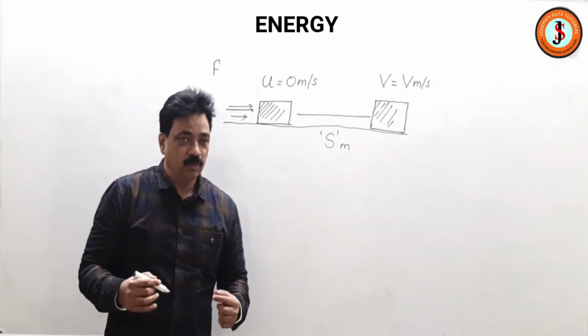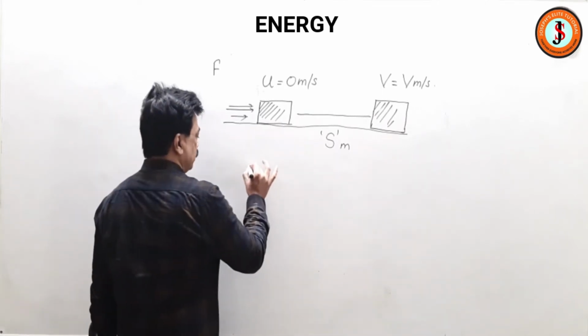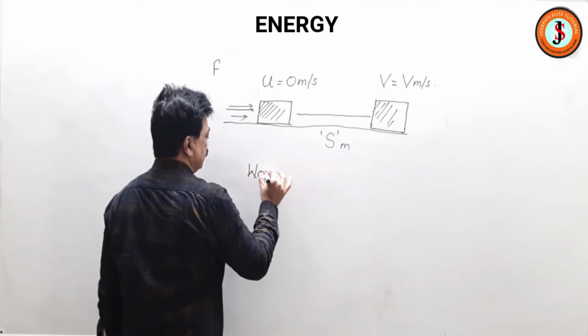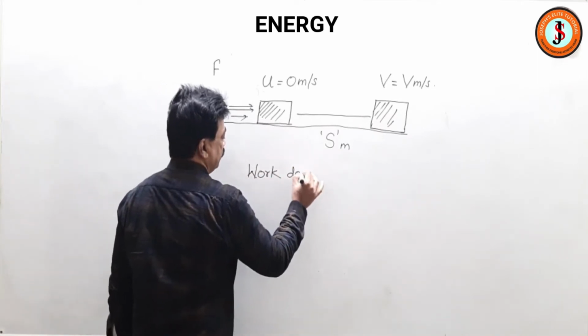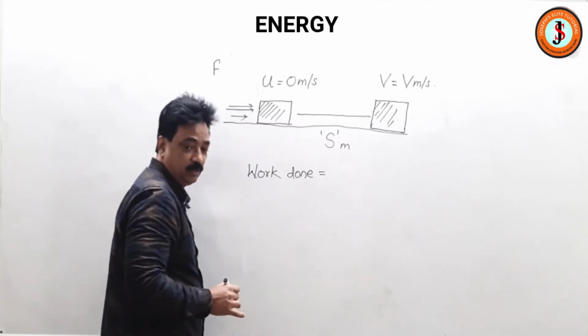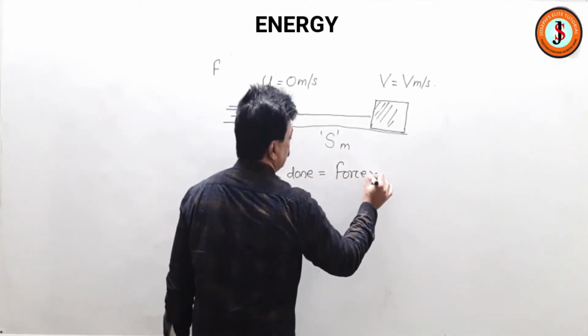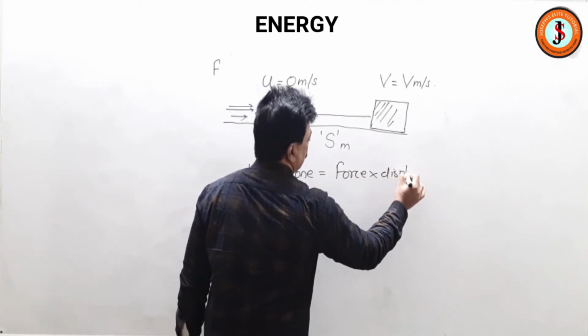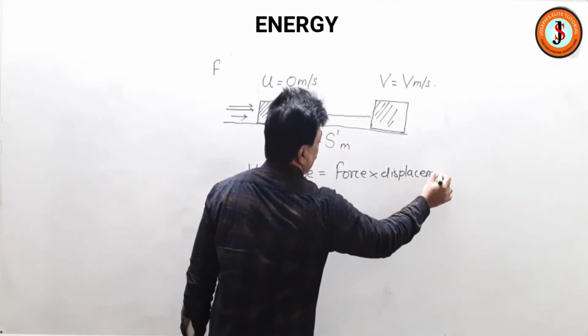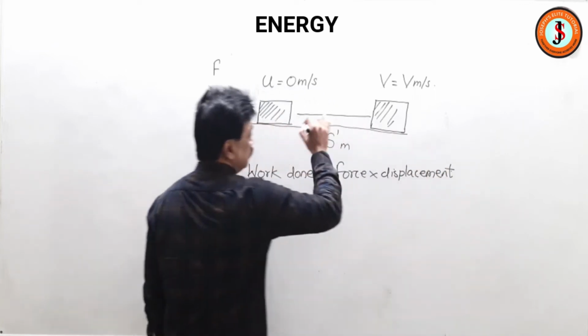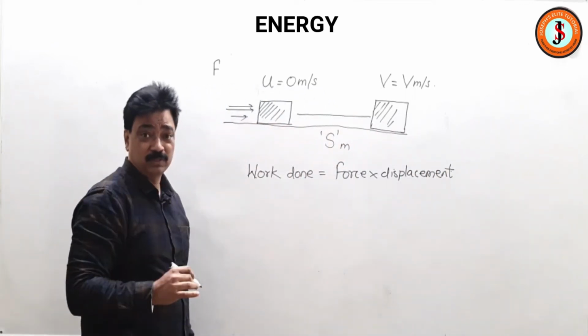So now the work done on this body due to force will be equal to force into displacement. Here we do not need to use angle, as angle is not given. The direction of the force and the direction of the movement is the same.